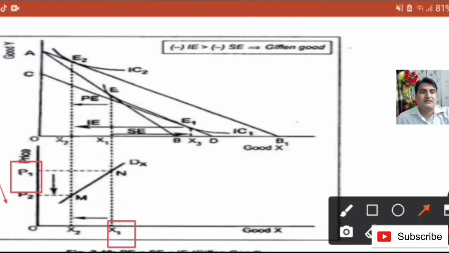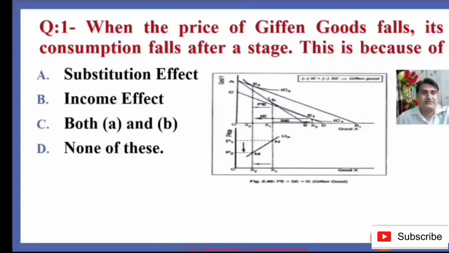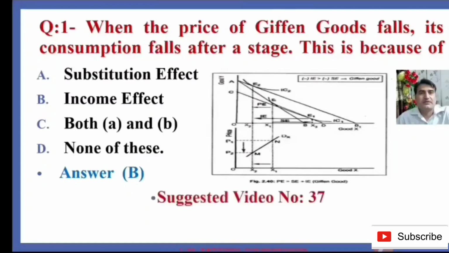As a result, the consumer moves towards a higher indifference curve at E2. However, although the purchasing power of the consumer has increased, the consumer decreases the purchase of good X. This is because of the income effect. Good X is treated as inferior now. The consumer moves towards normal goods or wants to purchase another good. So answer B is the right answer.